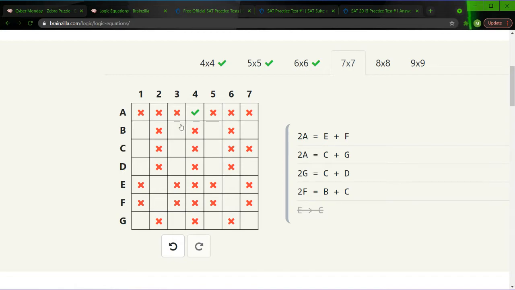Normally, it's in the odd column, A, I would suppose, in other examples. However, what I wanted to showcase was that 2a is equal to c plus g. Also, we can note, I suppose, that 2g is equal to c plus d, and maybe try to substitute that in, but we don't really need to now. We know that 2a is equal to c plus g.